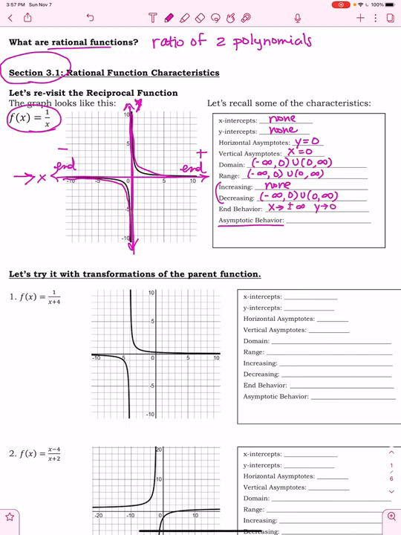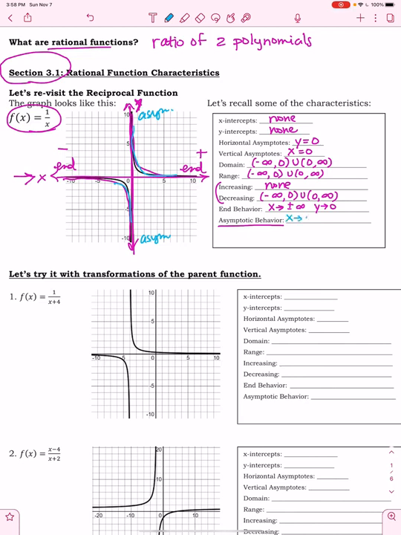And our asymptotic behavior, let me switch colors here. Asymptotic behavior occurs here and here. Now, the thing you have to remember about asymptotic behavior is that the x is now approaching the same value. It's not approaching positive and negative infinity. Now it's approaching the same value. It's approaching 0.